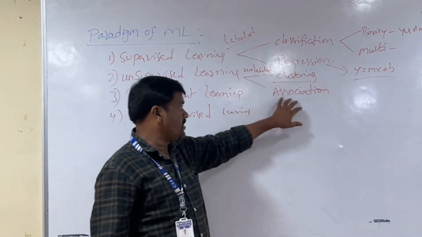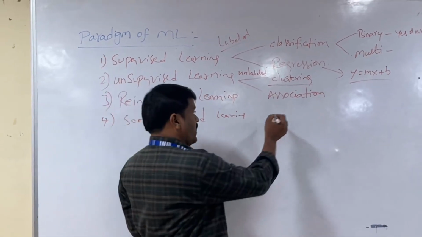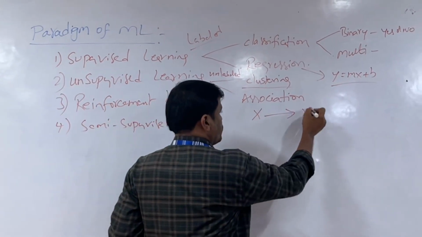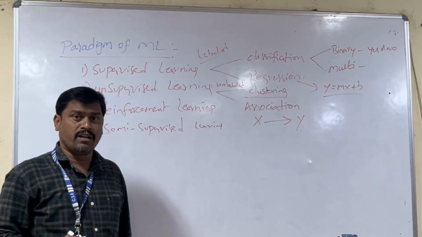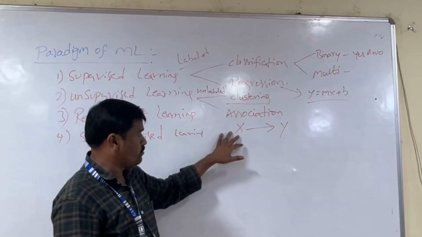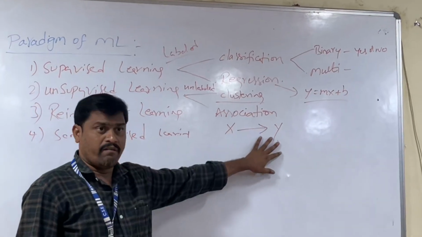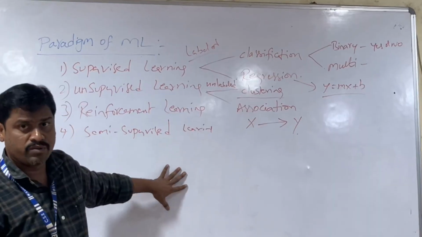Another one is called association. What is association? Simply, it is like a dependency: x gives rise to y. Association is always applied in market basket analysis. If a person wants to buy an item X, they also need to buy an item Y. For this type of market analysis we apply the rule called association rule mining.